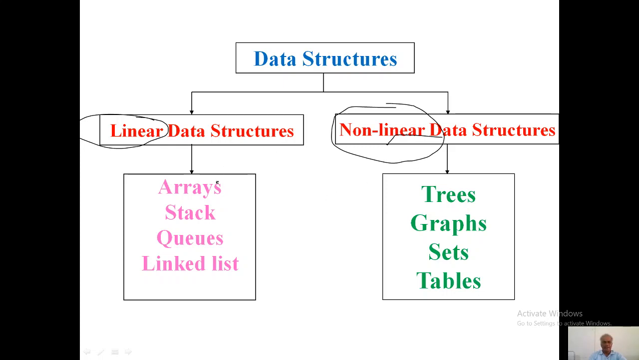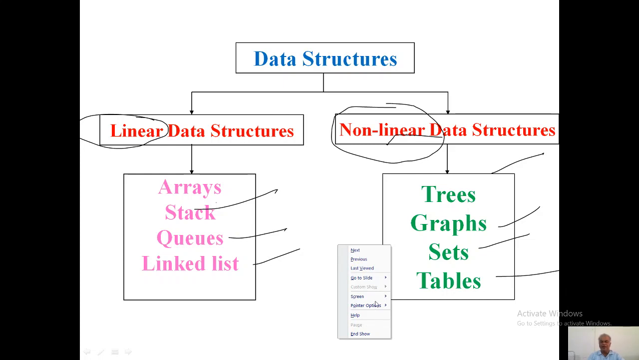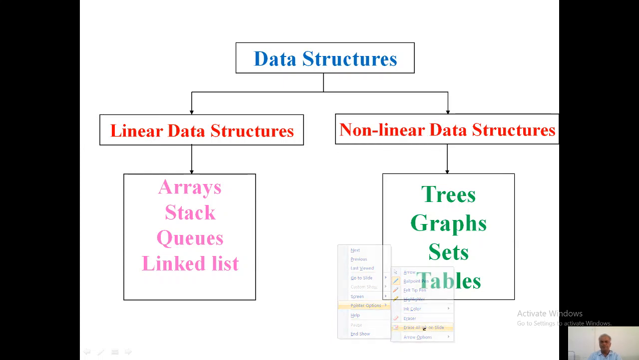In linear data structures, arrays, stacks, queues and linked lists all come under linear data structures. Trees, graphs, sets and tables all come under non-linear data structures. Linear data structures are arrays, stacks, queues, linked lists. Non-linear data structures are trees, graphs, sets, tables.